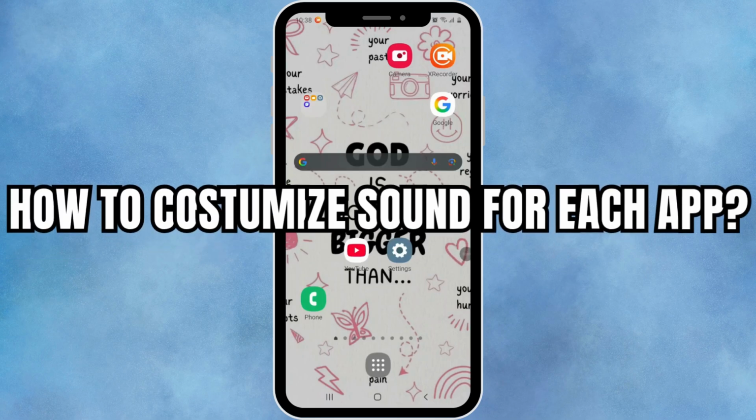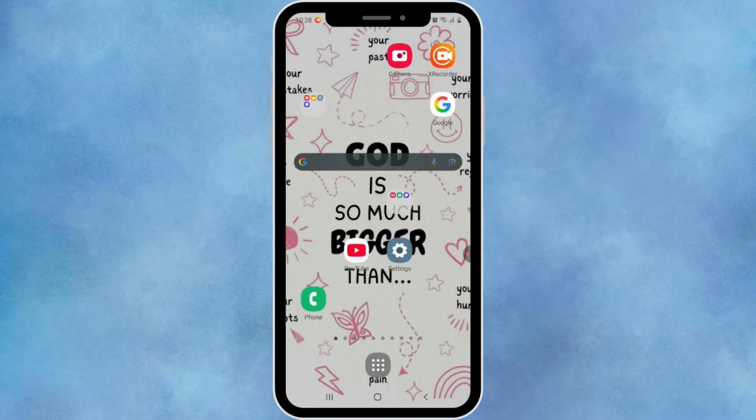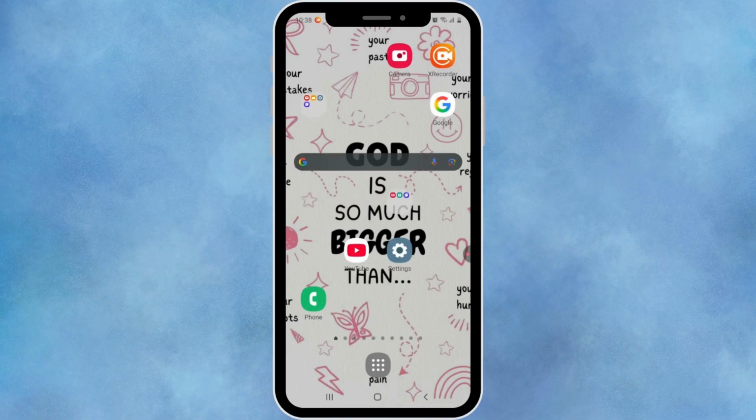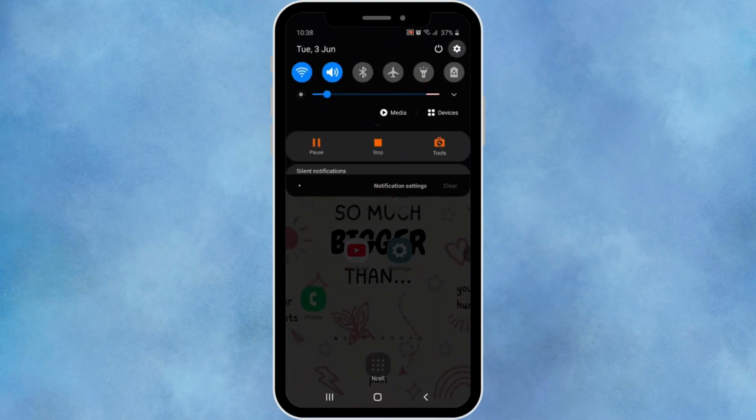How to customize notification sound for each app. Ever hear ding and wonder, was that WhatsApp, Gmail, or your meditation app judging you again? Let's fix that. Swipe down your screen, tap the gear icon, you know the drill.